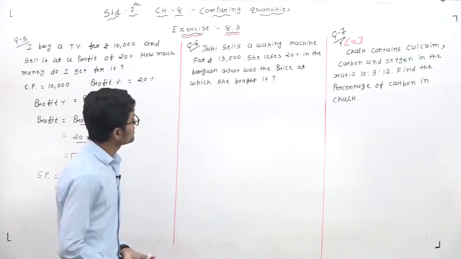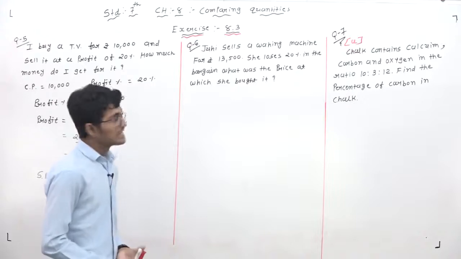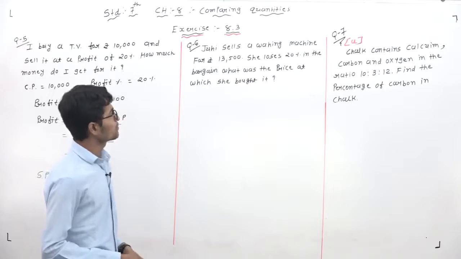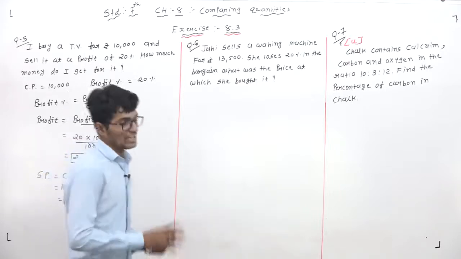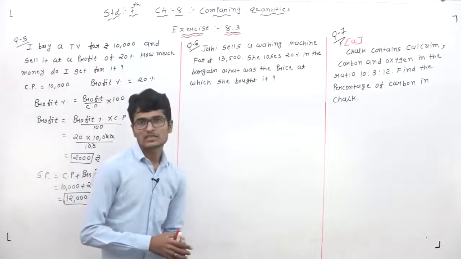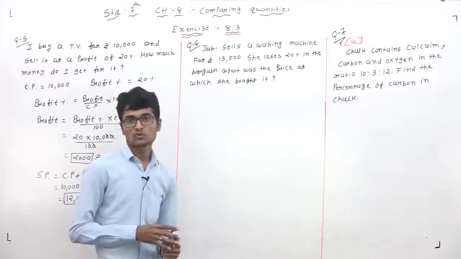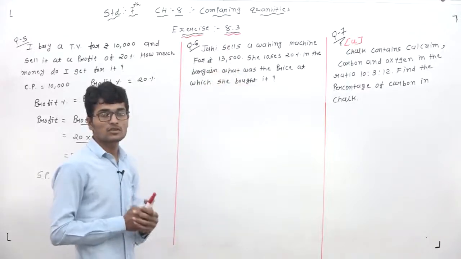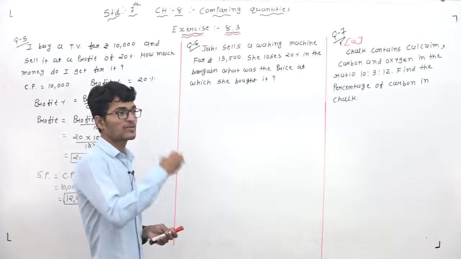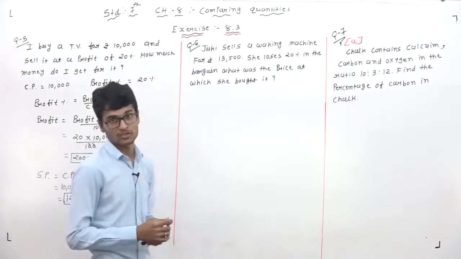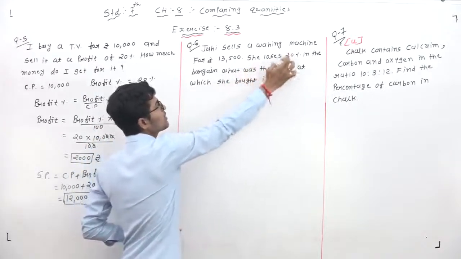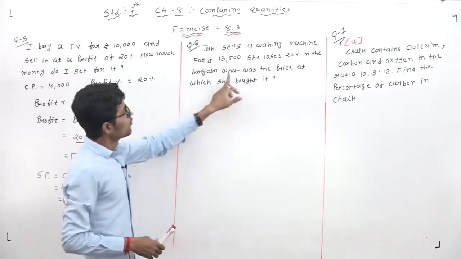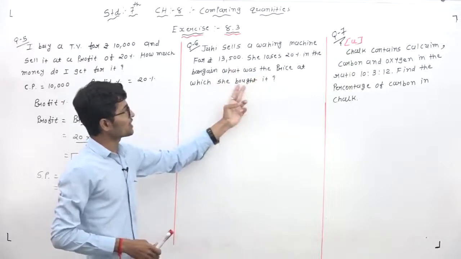Zuhin sells a washing machine for rupees 13,500. She loses 20% in the bargaining. What was the price at which she bought it? In this question, Juhi has sold a washing machine for 13,500 rupees, and there is a loss of 20%. What was the price at which she bought it? Bought means cost price.